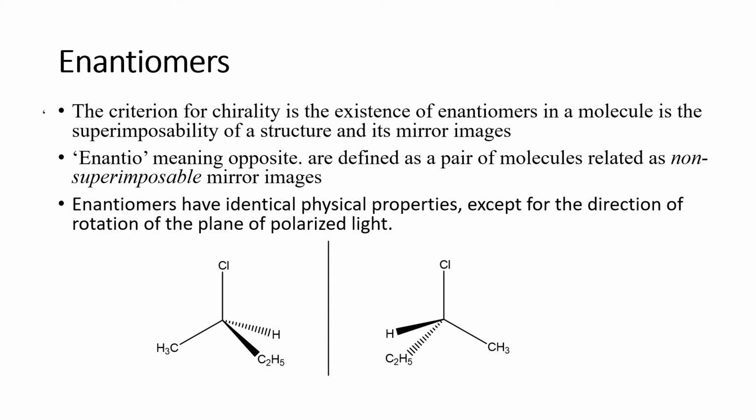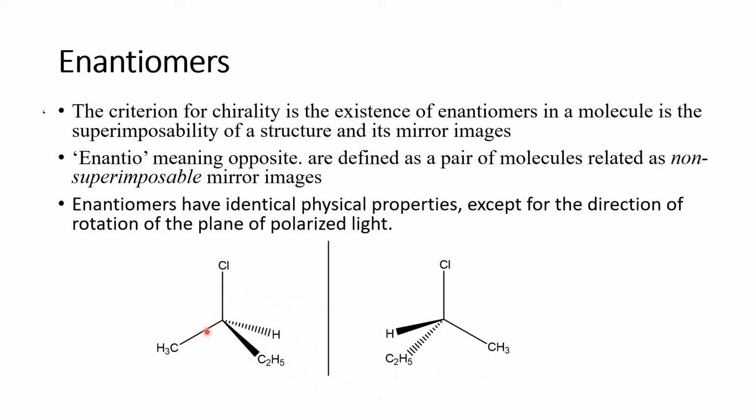Such molecules are called enantiomers. The main criterion for enantiomers is non-superimposability, and these 2 molecules are called a pair of enantiomers. Enantiomers are only a pair, that means there are only 2.